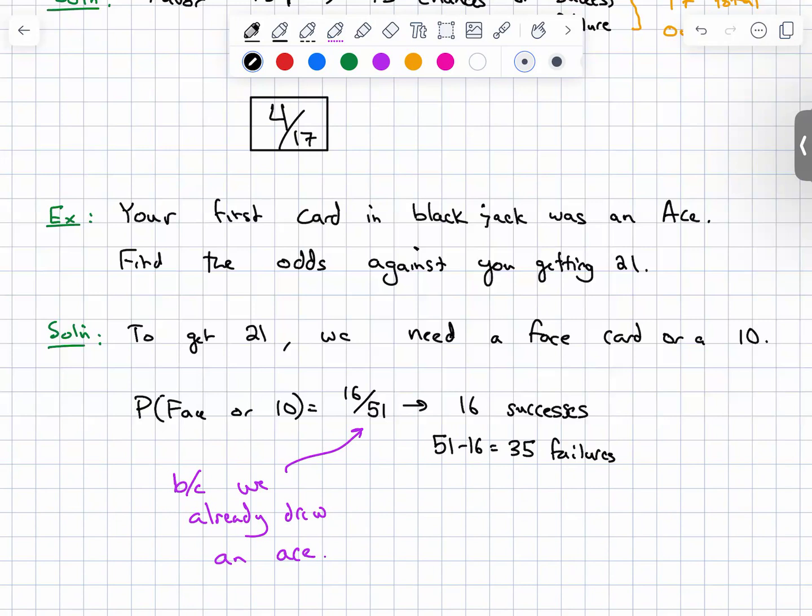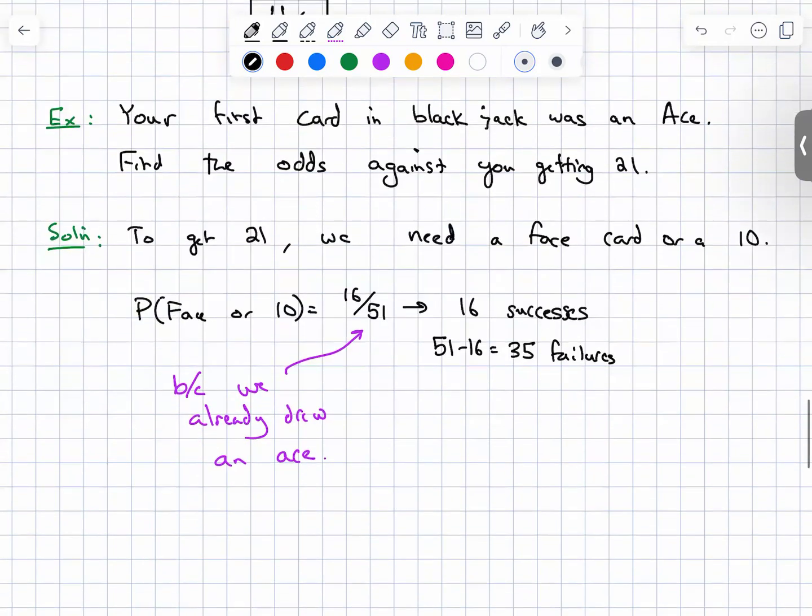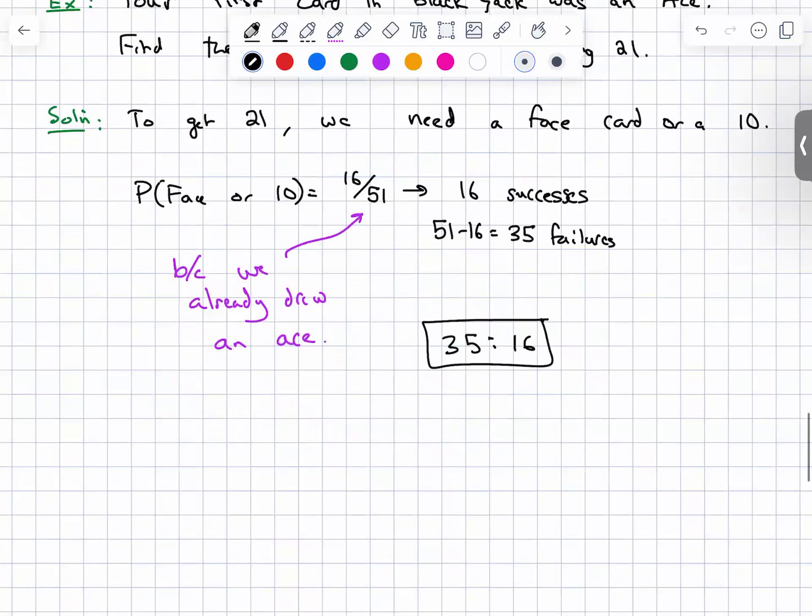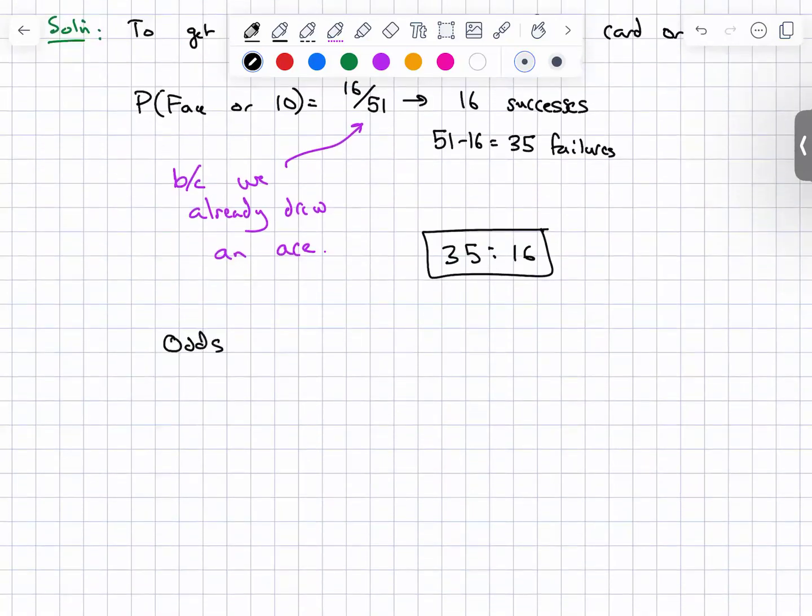So this is saying the odds against. With the odds against, you put the failures to successes. So your odds against are 35 to 16. For odds in favor, you put successes first, then failures.